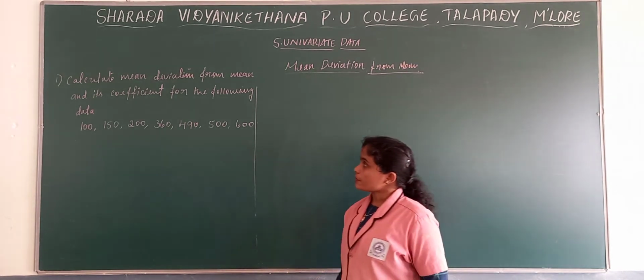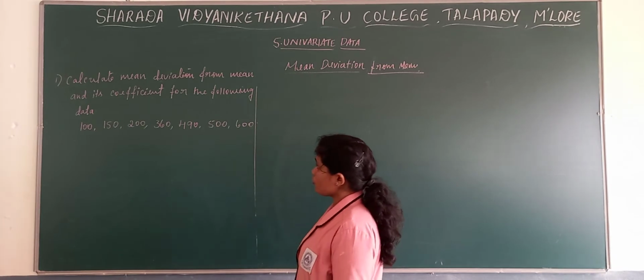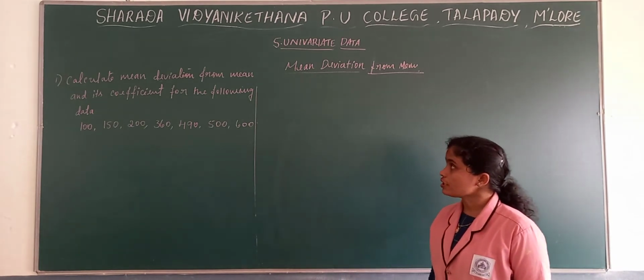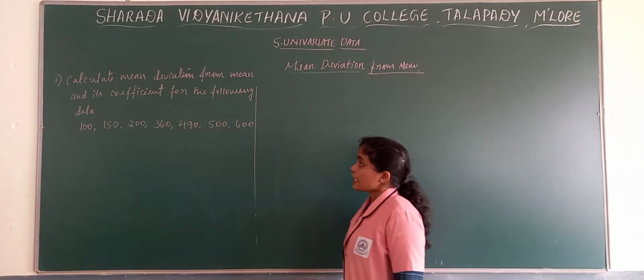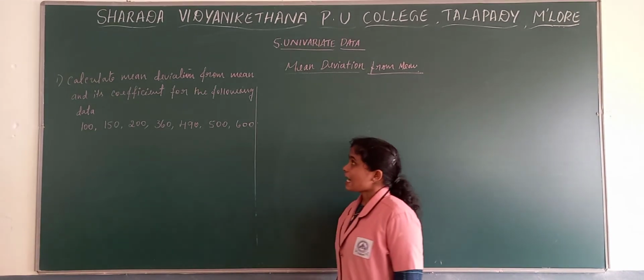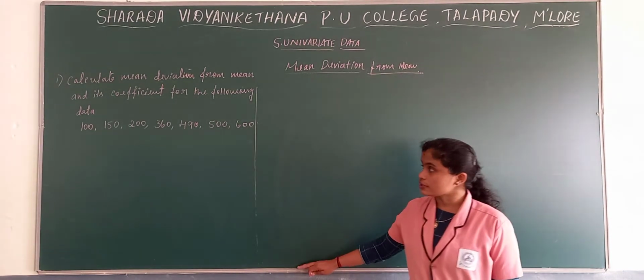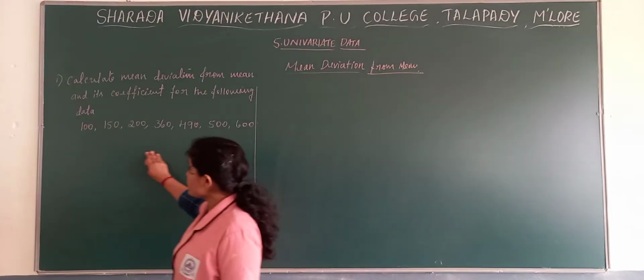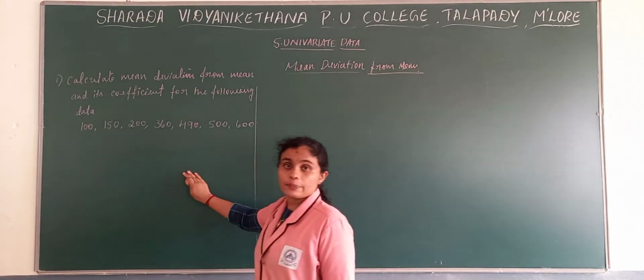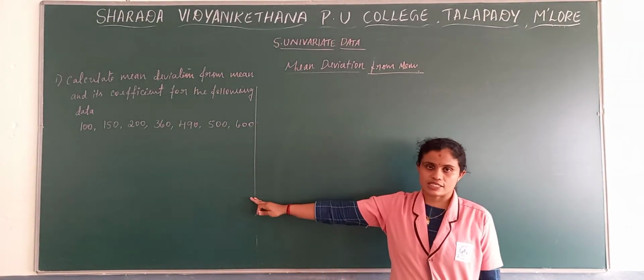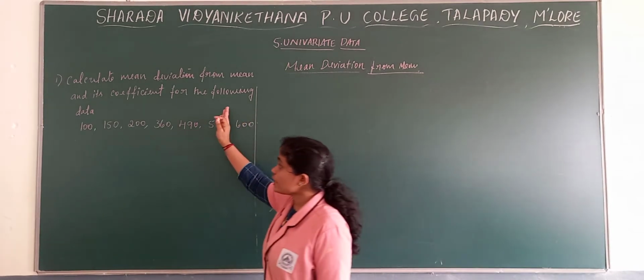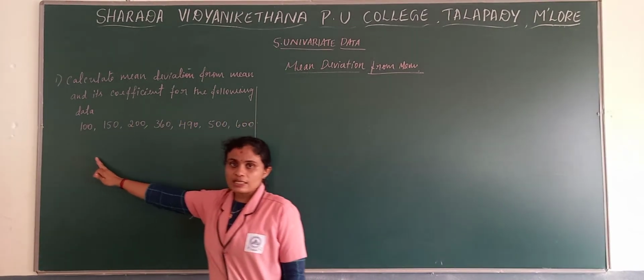Now see the problem: calculate mean deviation from mean and its coefficient for the following data. When you see the problem, this is ungrouped data because we don't have frequencies there; only x or variables are given.